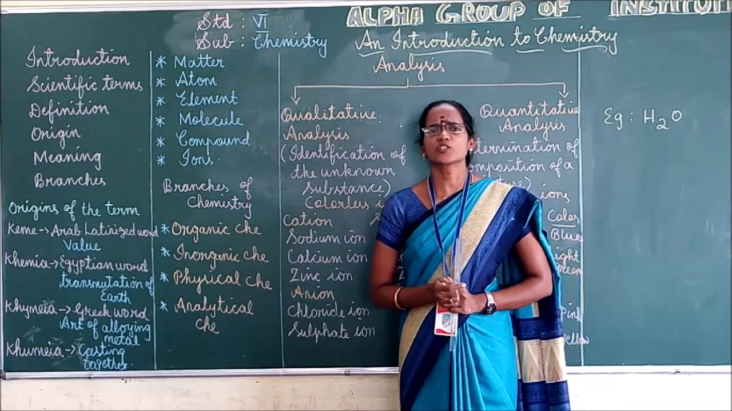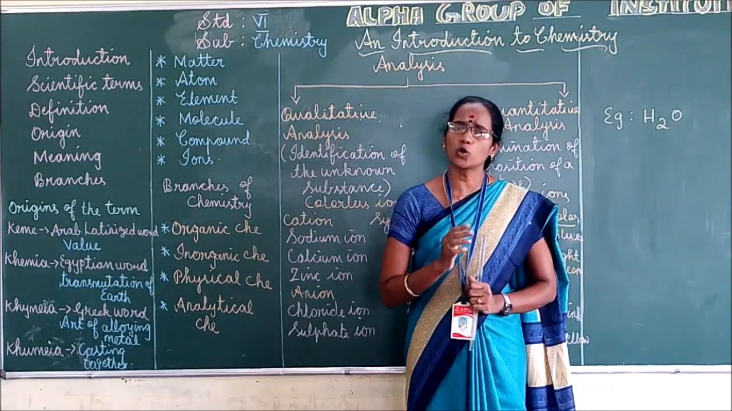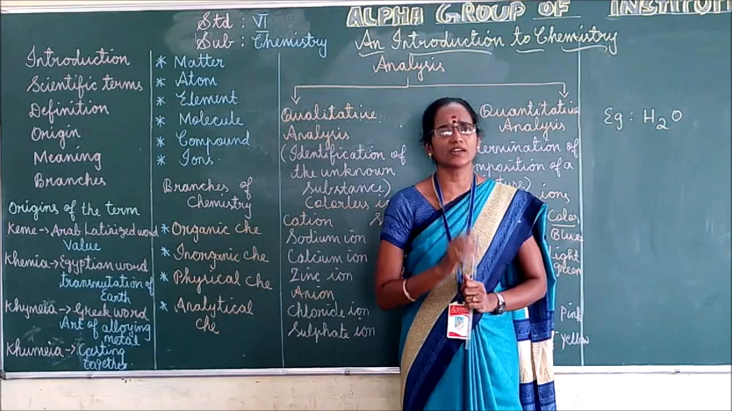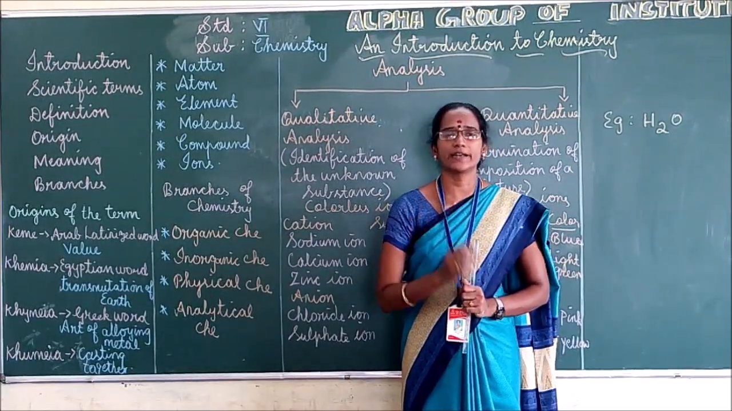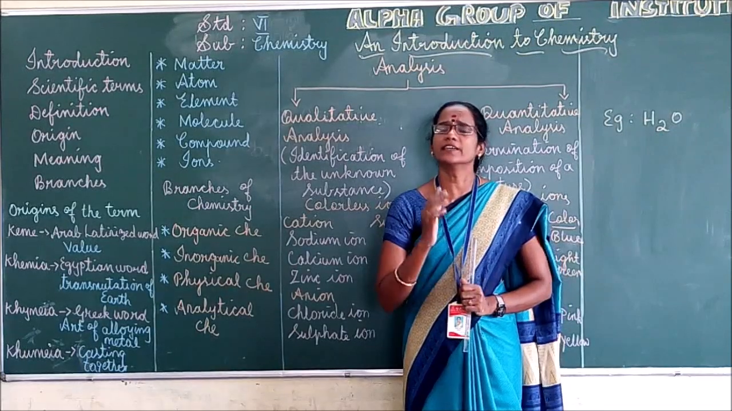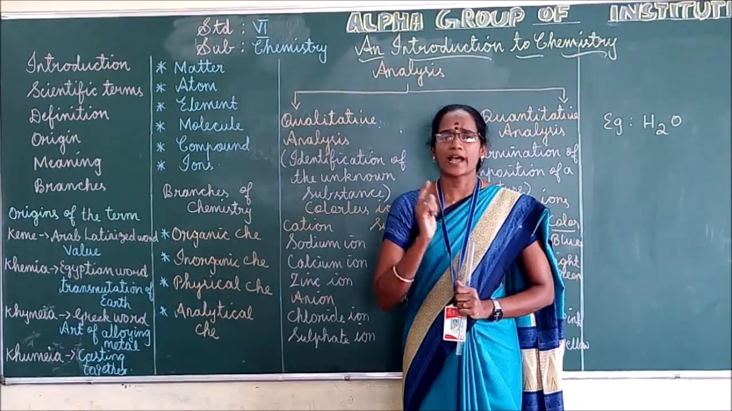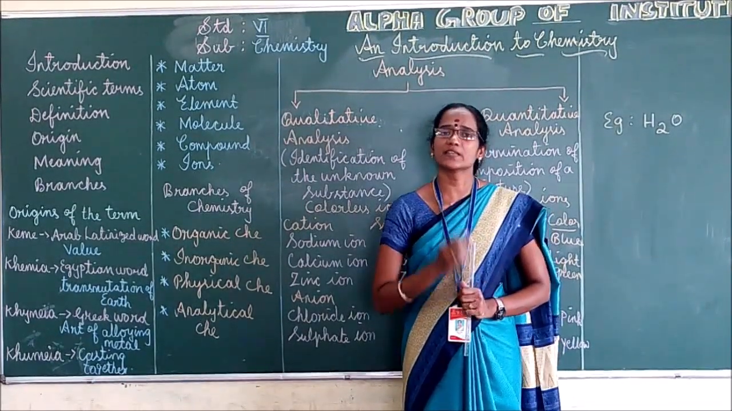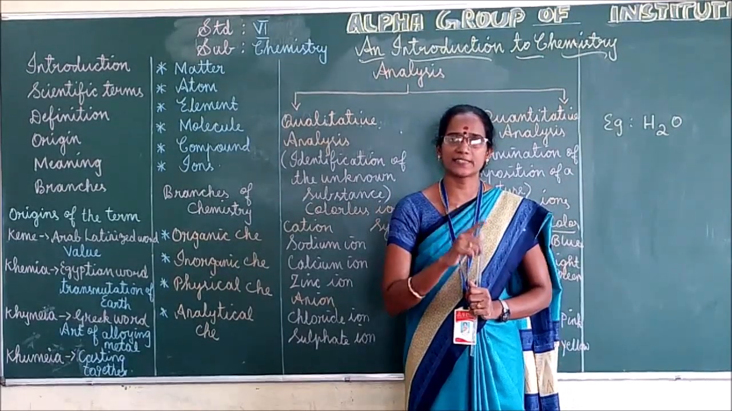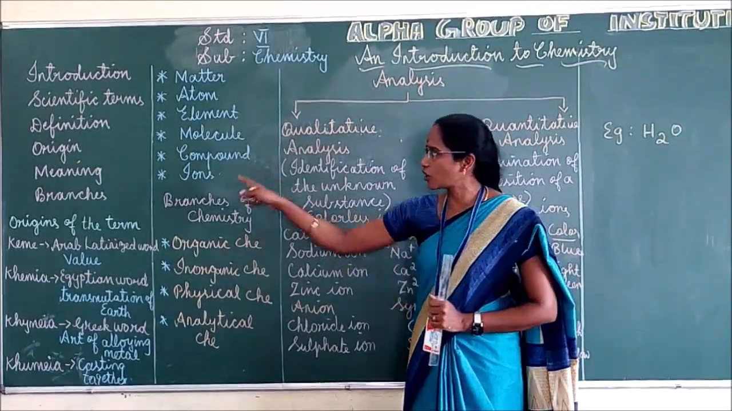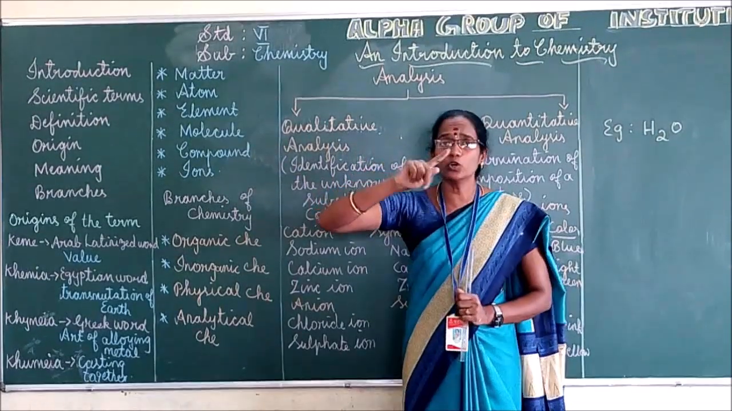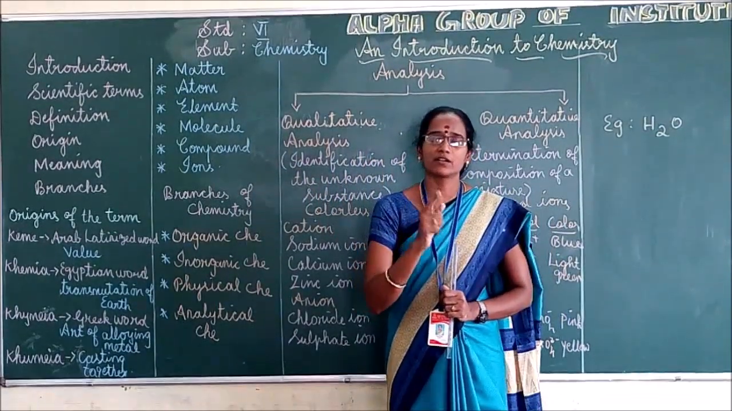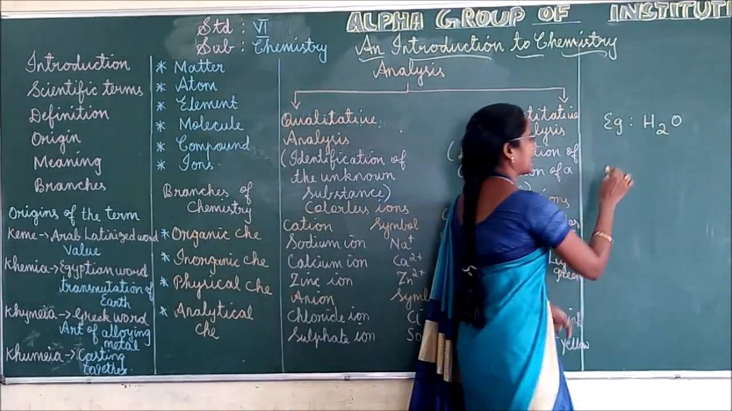Ions are actually atoms or groups of atoms having a charge, whether it may be a positive charge or a negative charge. Atoms or groups of atoms having a charge, positive or negative, are called ions. They can be classified into two. One is cation and the other is anion.